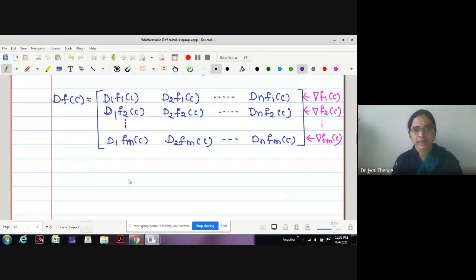Correct? Therefore, this is called the Jacobian matrix, which is nothing but the total derivative. And every row gives us the gradient vector of every coordinate function. Okay. What about an entry in the ith row and kth column? Can you tell me the entry?